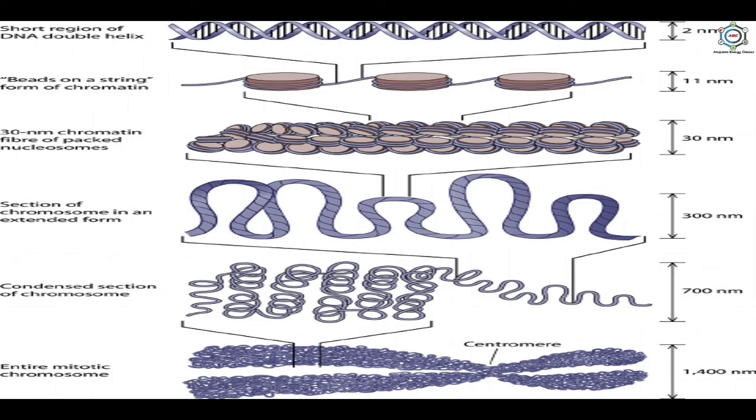Here the short region of the DNA double helix is converted into the beads on a string form of chromatin. Then it's converted into a 30 nm chromatin fiber of packed nucleosomes. Then it is converted into the section of chromosome in an extended form. Then it is converted into the condensed section of the chromosome, and then into the entire mitotic chromosome. Here in this picture you can see the structure of a chromosome, which is a spirally coiled form of a DNA double helix. So this is the complete structure of how the packaging of the DNA helix occurs in the cell.